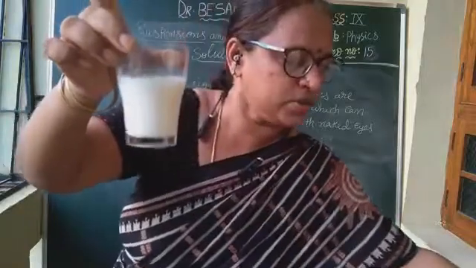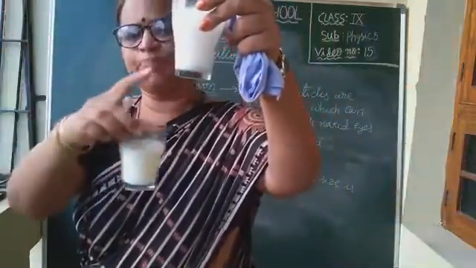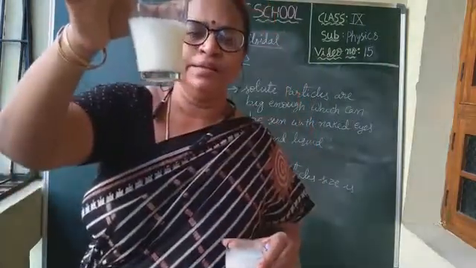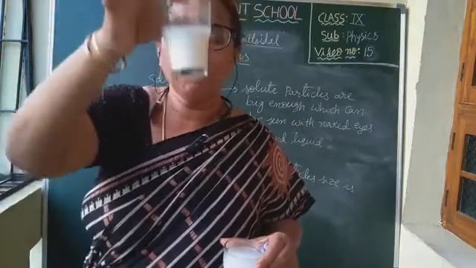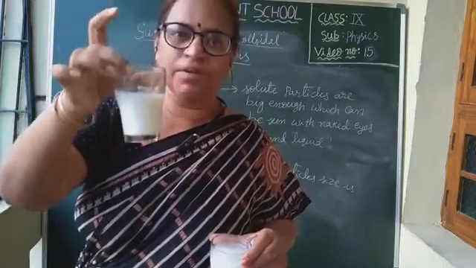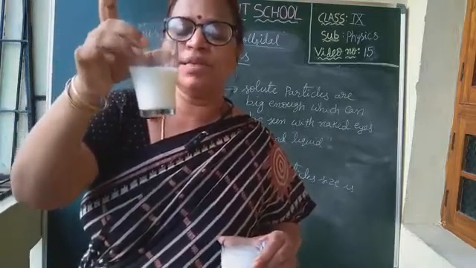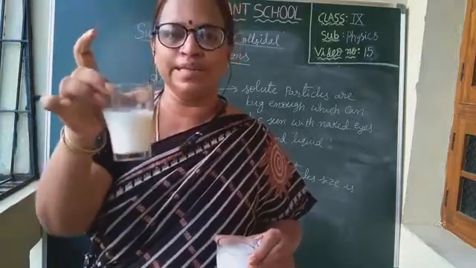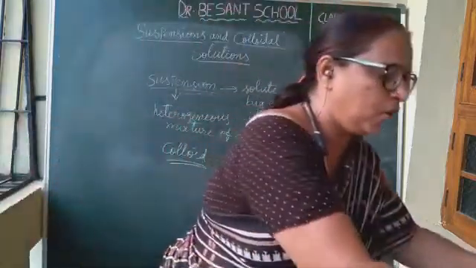It will not get separated like suspension. This is suspension. Completely chalk powder particles came down. But here they are not settling down. They will be moving in the water. Milk particles will be moving in the water. They will not settle down because of their small size. Clear, children? So they seem to be homogeneous, but they are not homogeneous. They are heterogeneous only. Such a solution is called colloid.